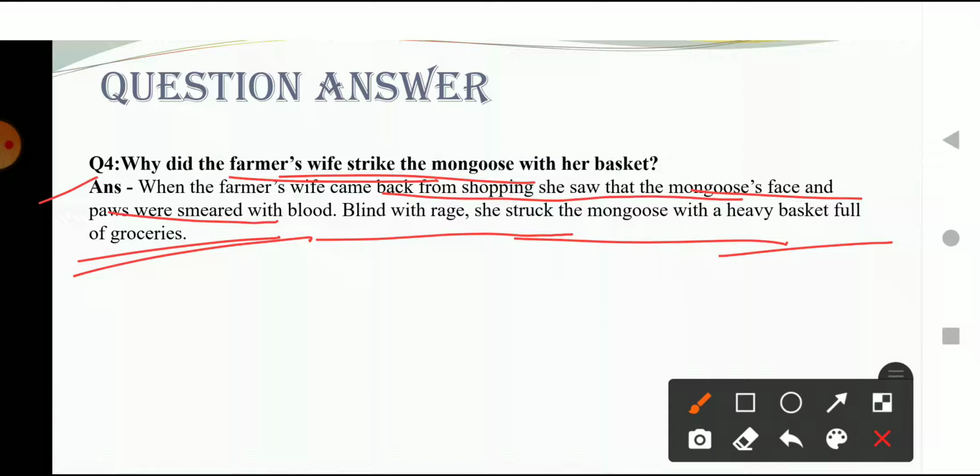So in rage, in anger, in sadness, she was holding a basket full of groceries. She just didn't want to think about anything. She was just so angry. So she struck the basket with all of her force on the head of the mongoose, and instantly the mongoose died on the spot. And the wife ran inside the house to look upon her baby.